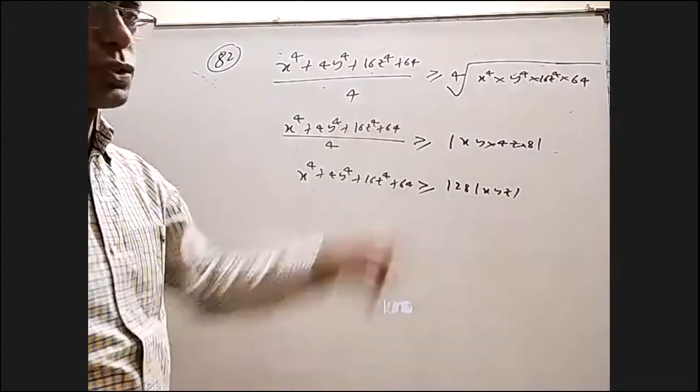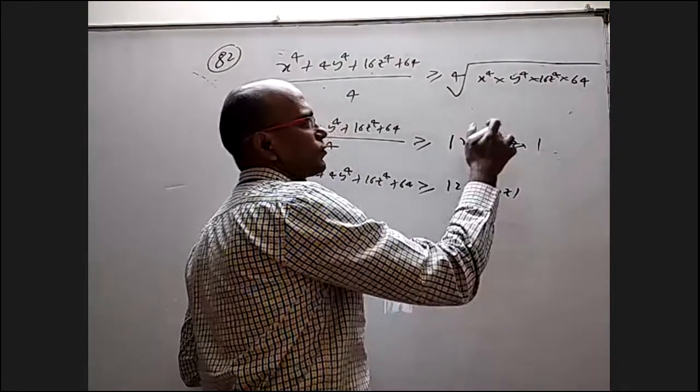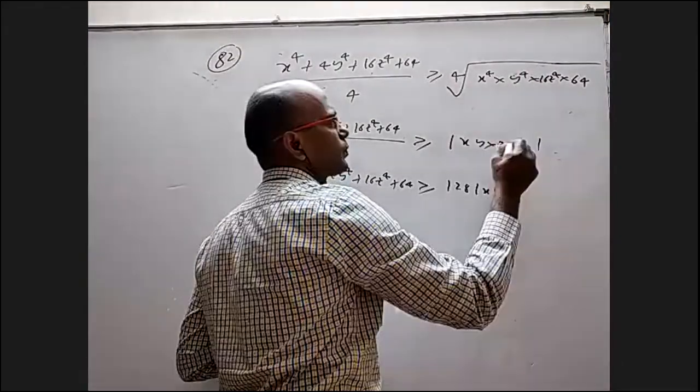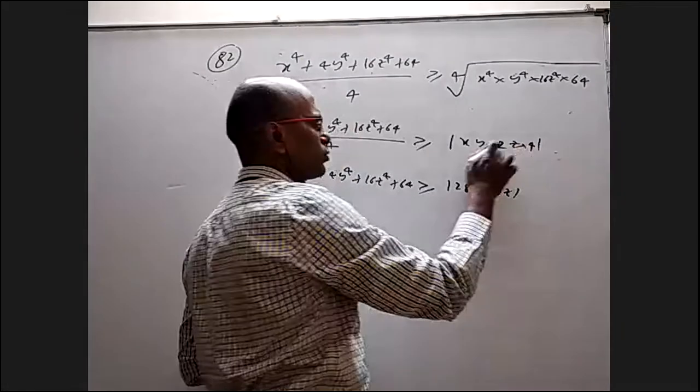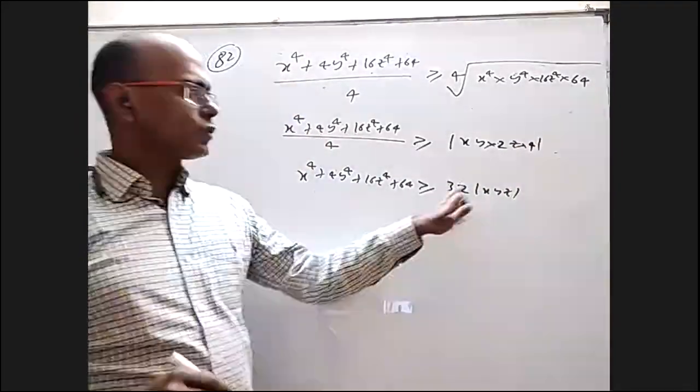This is the fourth root. Sorry, there's a mistake. I tried to find the square root, but it is the fourth root. Fourth root of 16 is 2. Fourth root of 64 is 4. 4 2s are 8, 8 4s are 32. Yes, I got 32 mod xyz.